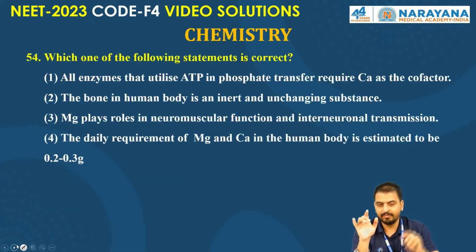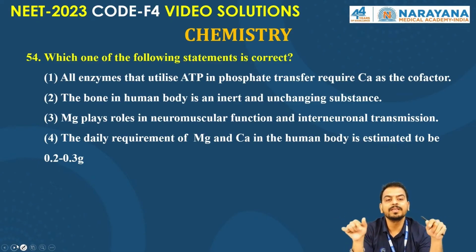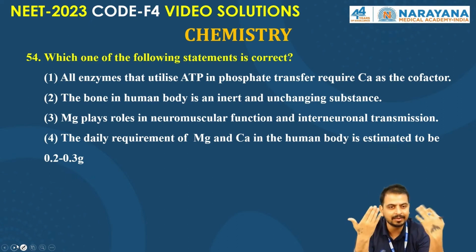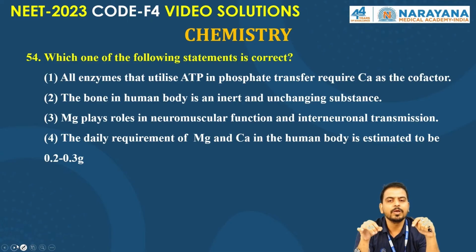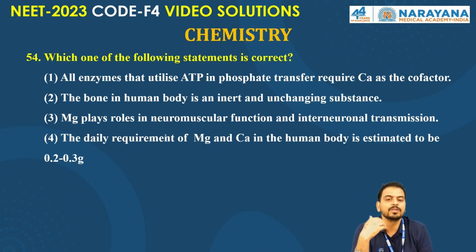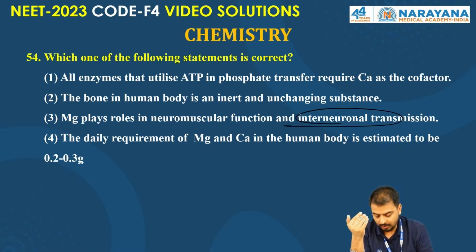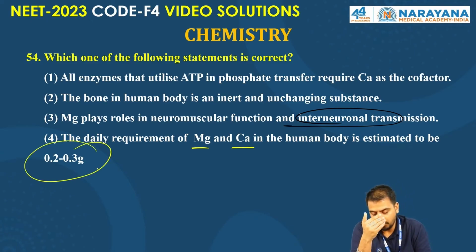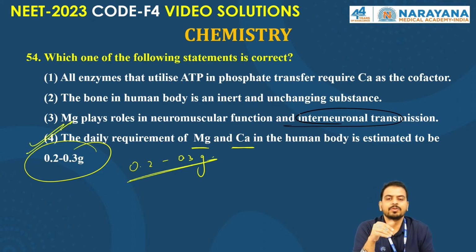Now let's move to question number 54. Which one of the following statements is correct? All enzymes that utilize ATP in phosphate transfer require Mg as the cofactor. Not correct. Bone in the human body is an inert and unchanging substance. Not correct. Mg plays a role in neuromuscular function and interneuronal transmission. That is also not correct, right? So what is the correct one here? The daily requirement of the alkaline earth metals magnesium and calcium in the human body is estimated to be 0.2 to 0.3 gram, right? So the correct answer for this question is option 4.